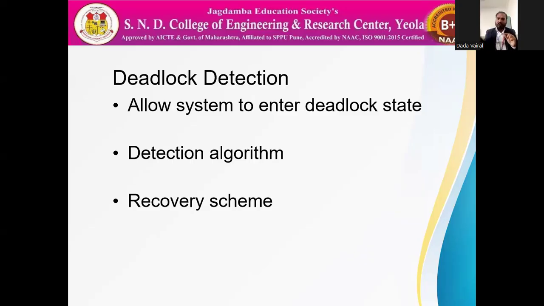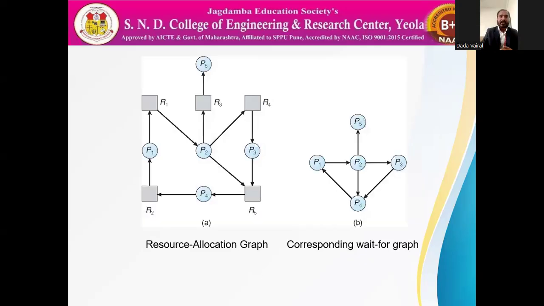So that is deadlock detection. Suppose in a resource allocation graph we find a circular wait, that is a detected deadlock. Another algorithm, for avoiding deadlock, is the banker's algorithm. The last topic of this session is deadlock recovery.